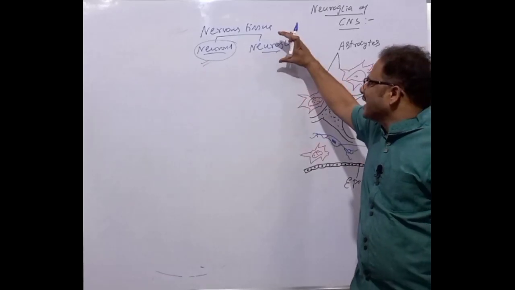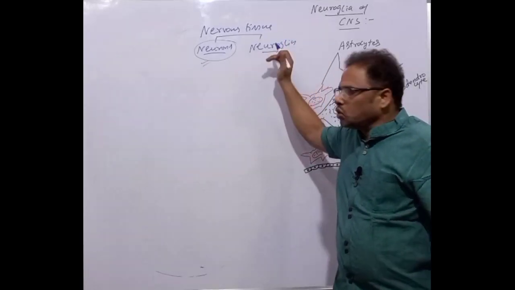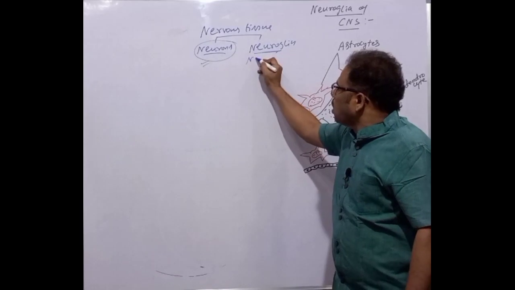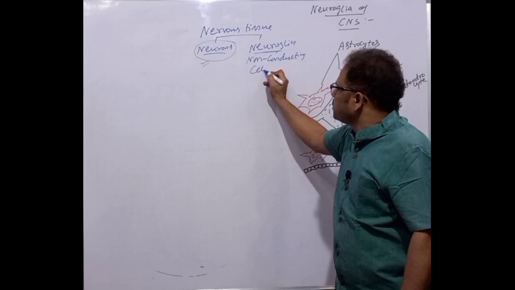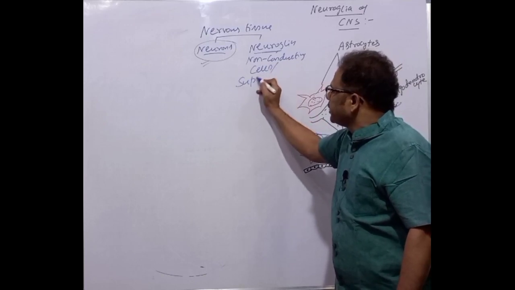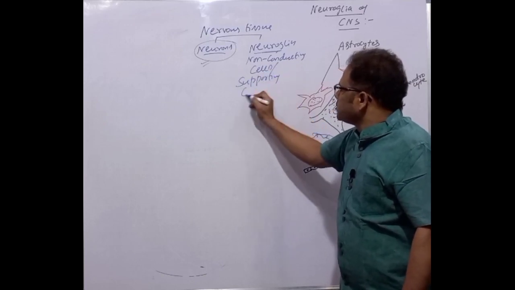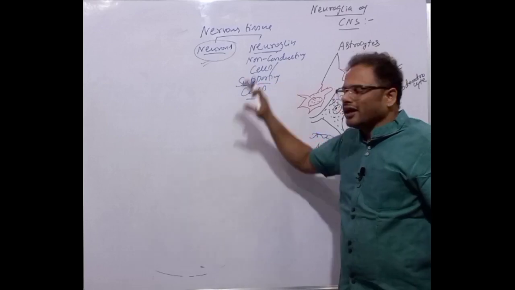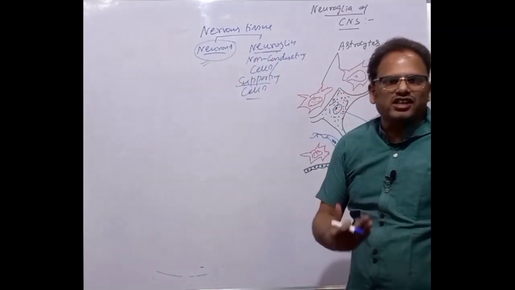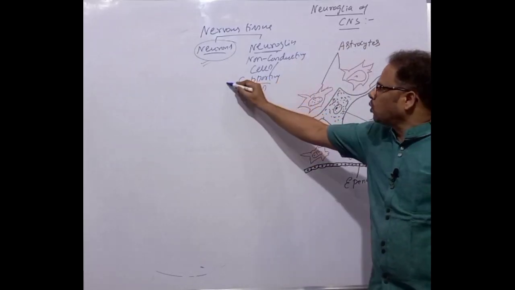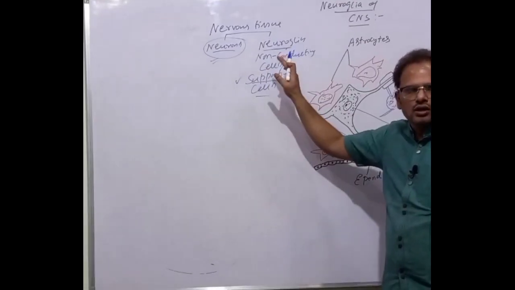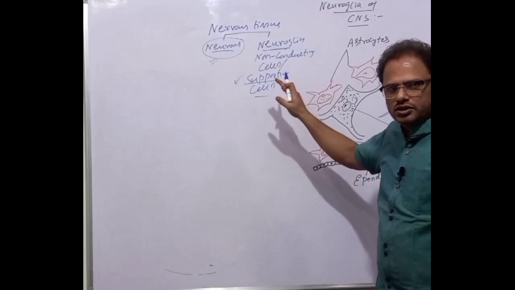They are the supporting cells of the nervous tissue. They do not participate in the conduction of action potentials, which is why they are called non-conducting cells. You're following, students, all of you?